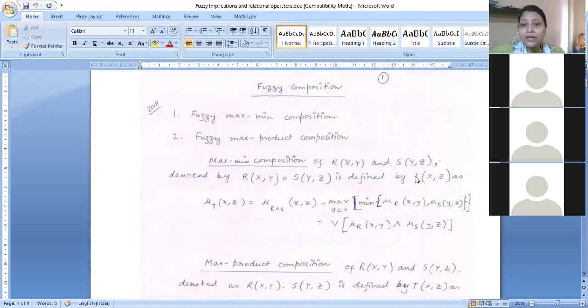So whatever the resultant matrix is, it will of course be of order X cross Z, right?